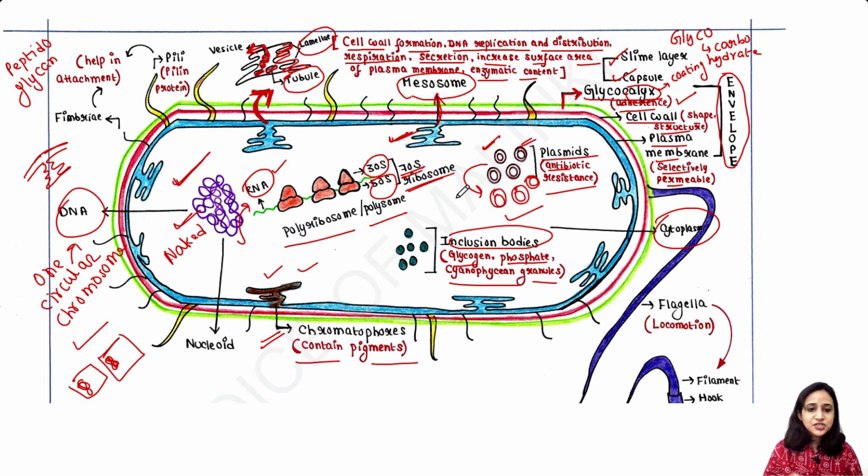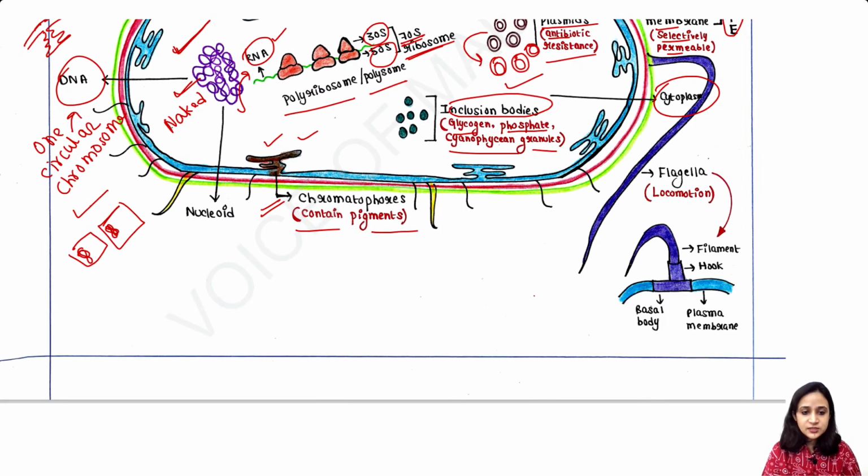Now, one thing to mention here: I have told you that mesosome helps in DNA replication and distribution. So how does it do so? Suppose this is one cell. Here is the mesosome. The DNA or circular chromosome present in the cytoplasm gets attached to this mesosome, and the DNA is replicated.